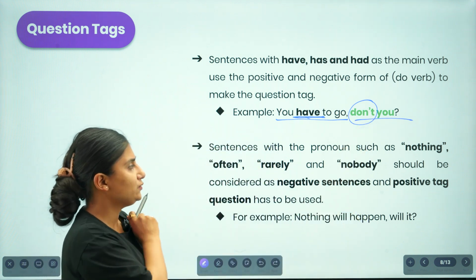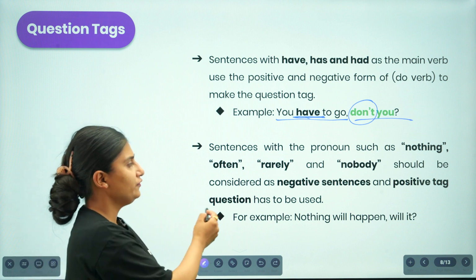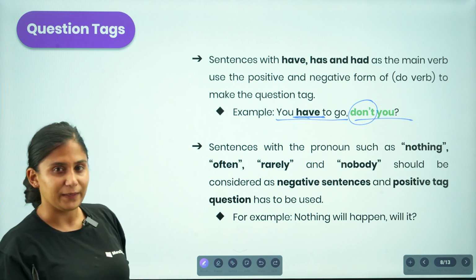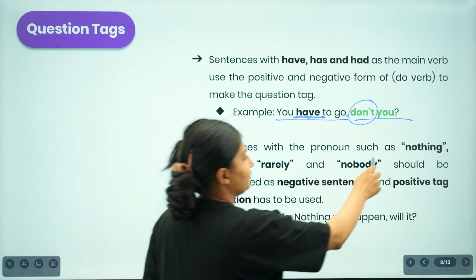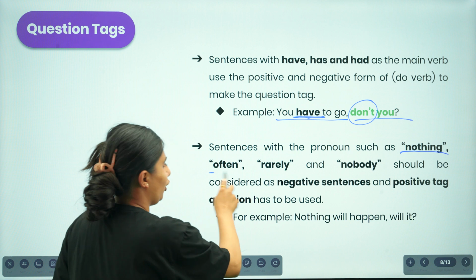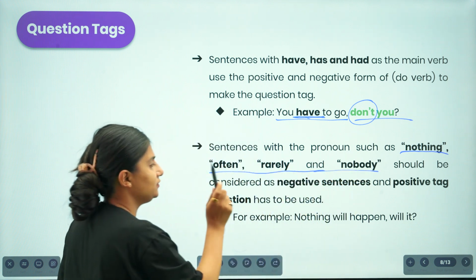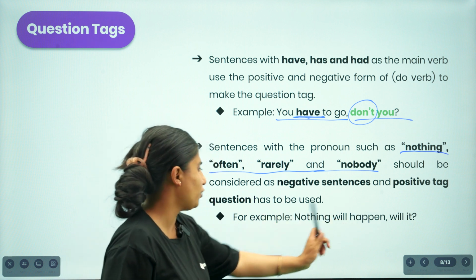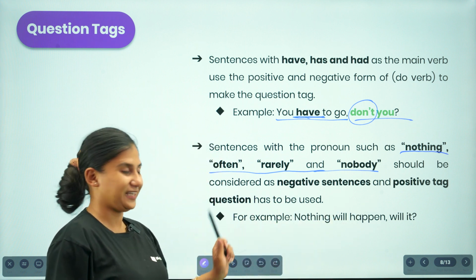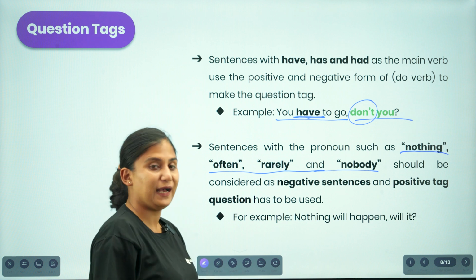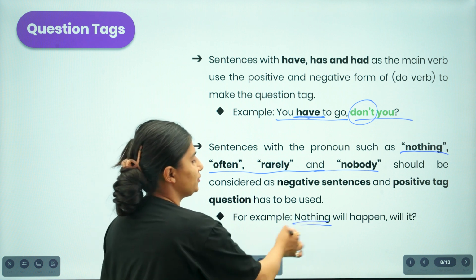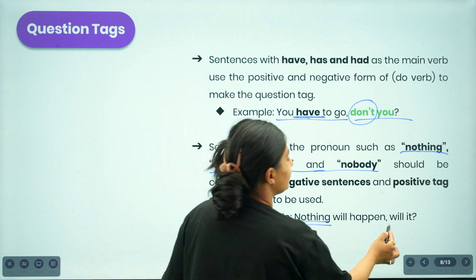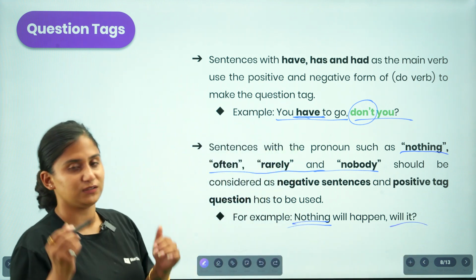Similarly, a sentence with words such as nothing, often, rarely, nobody should be considered a negative one. So if you receive these sorts of words like nothing, often, rarely and nobody, consider this a negative sentence, and you are supposed to use the positive question tag for this particular statement. For example, nothing will help. As per the rule, this nothing is passing us the insight that it is negative. So you are supposed to create a positive question tag here.